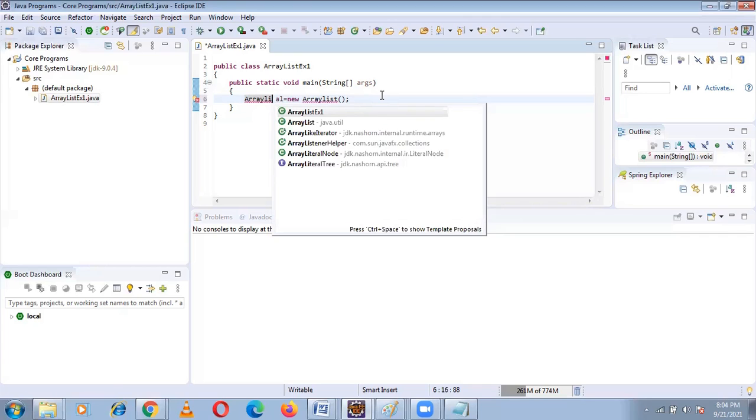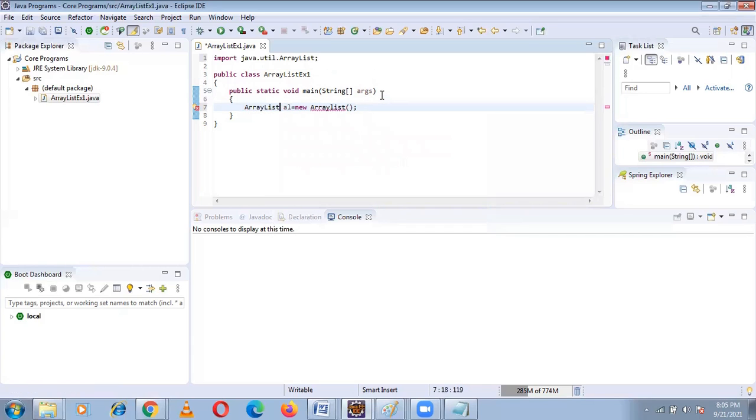ArrayList, ArrayListIterator, and so on. It is giving some suggestions. What class do you need? I want the ArrayList class. Go to the ArrayList class and press Enter. See the difference. Here we got the import statement automatically. Okay, and Control Space, click on this. Now I want the methods.